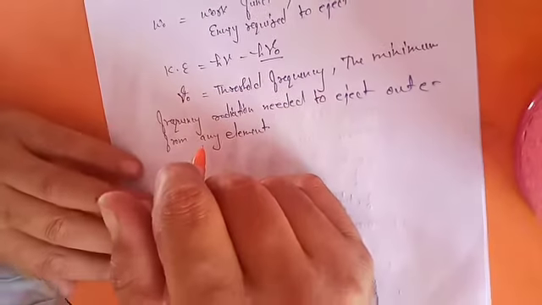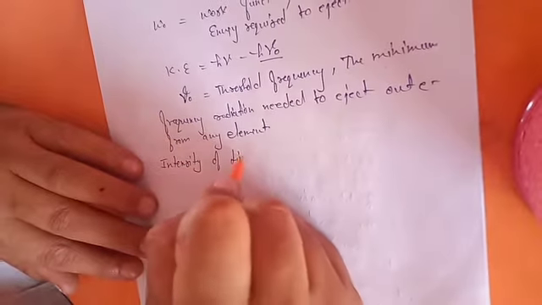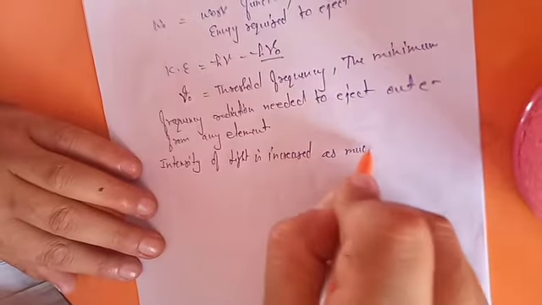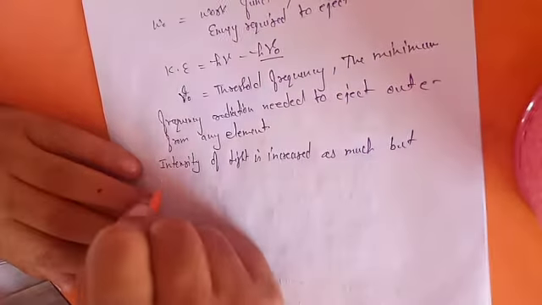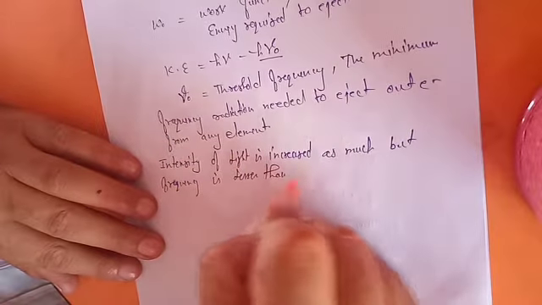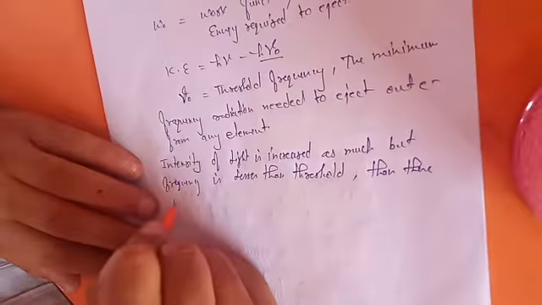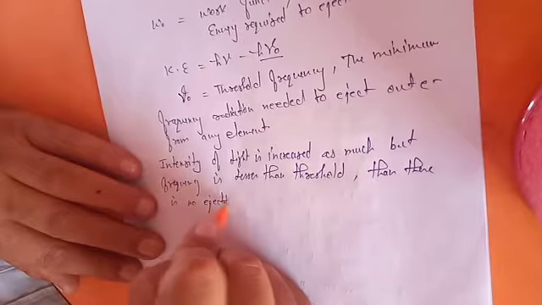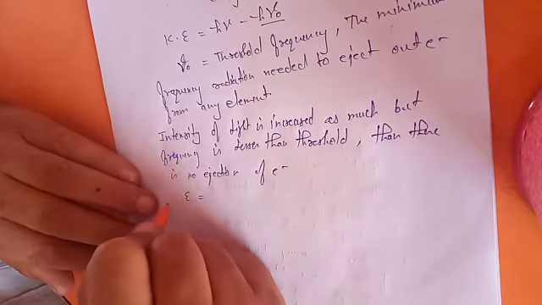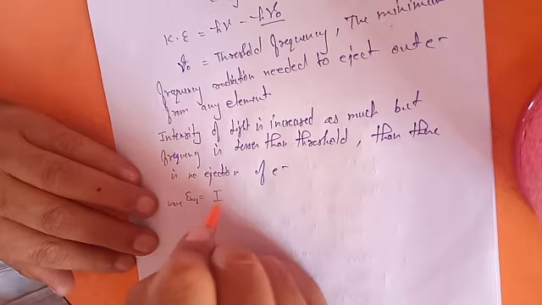He is saying that however much you increase the intensity of light, as much as you want, if the frequency is lesser than the threshold, then there is no ejection of electrons. Meaning, if you are discussing light as a wave, energy is directly proportional to intensity.